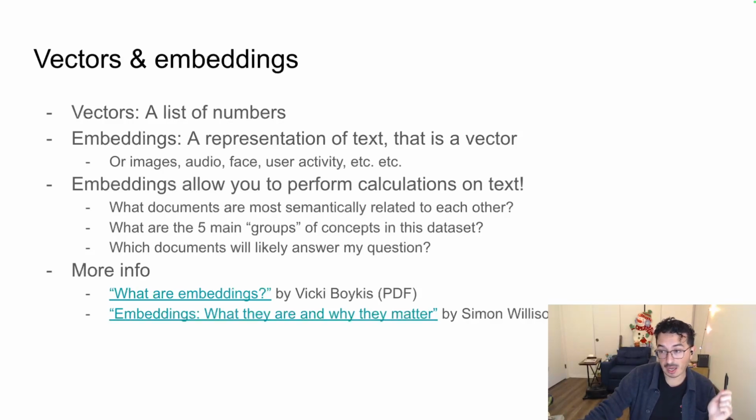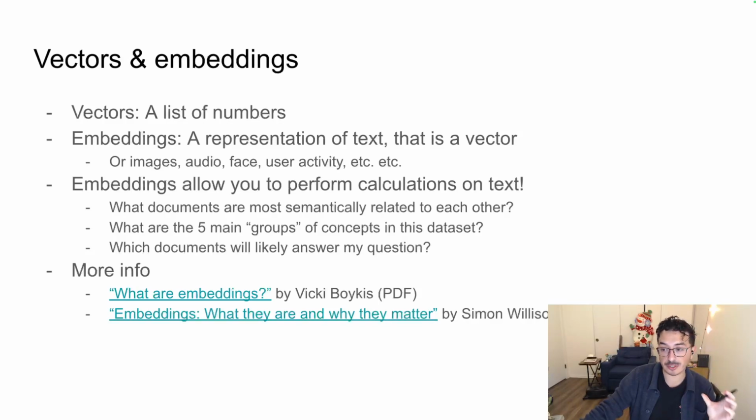So vectors, if you took these classes in college, which I did and I failed them, are just a list of numbers. Embeddings are a specific representation of text that these embeddings models can generate. These are large machine learning models that we've trained. We give it a piece of text and it outputs a vector, but we call those embeddings. It's a representation of text. It's still a fixed length floating point vector, so it could have 1,000 dimensions. At the end of the day, it's a mathematical vector, a list of numbers, but it is a representation of text. That's what embeddings are.